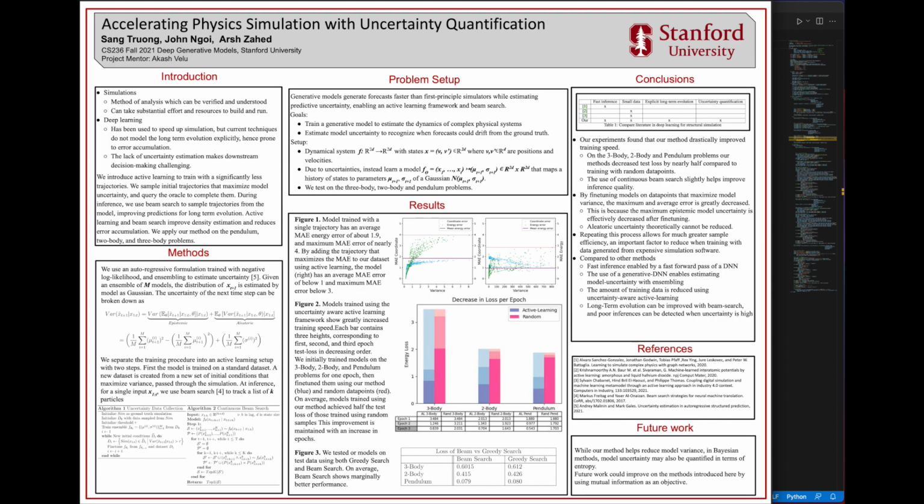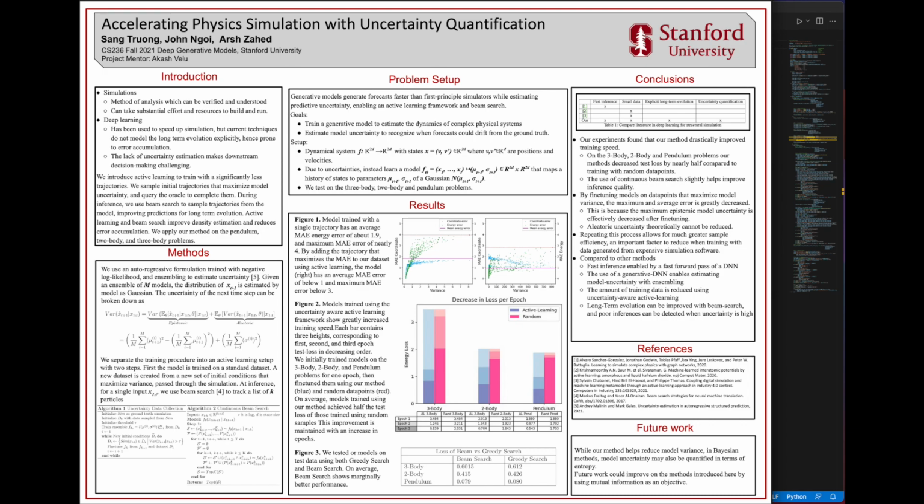Simulation is fundamental to science and technology. Simulation provides a method of analysis which can be easily verified, understood, and communicated. However, engineered simulation can take a substantial amount of effort and resources to build and run. Deep learning has been used to speed up simulation, but current techniques do not model the long-term evolution explicitly, hence prone to error accumulation. The lack of uncertainty estimation makes downstream decision-making challenging.